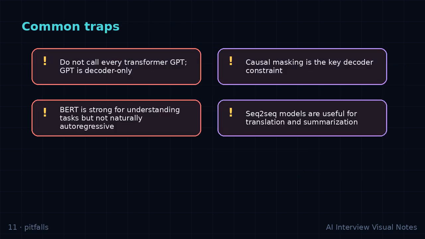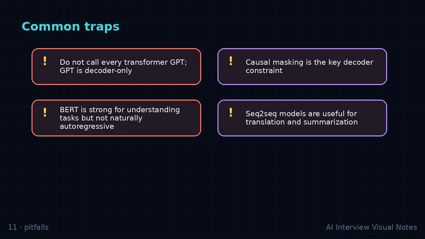A strong final answer for encoder versus decoder should have 4 beats. First, give the intuition. Second, name the components. Third, describe the formula or data flow. Fourth, mention the trade-off. If you can add one example, you will usually sound much more practical than someone who only gives a textbook definition.